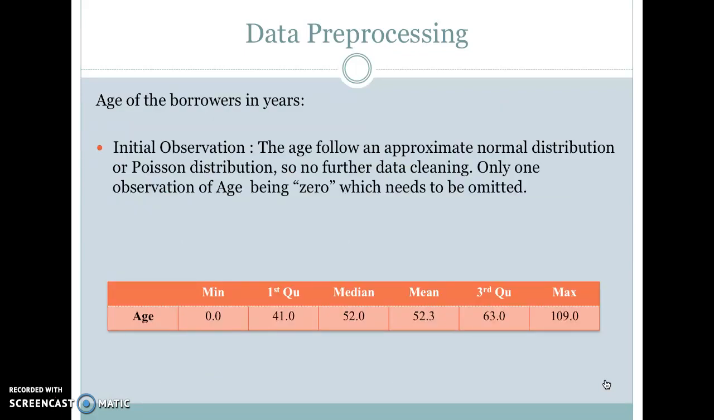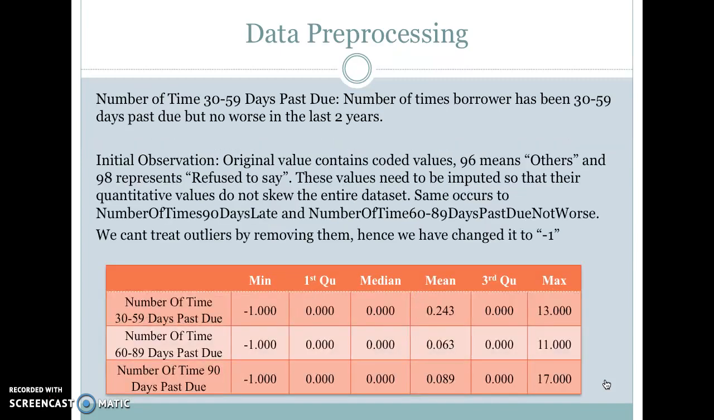The next variable we talk about is the age of the borrowers in years. The initial observation is that the original values follow an approximately normal or Poisson distribution, and the variable doesn't appear to need any further data cleaning. There's only one observation, which is 0, and we have omitted this.